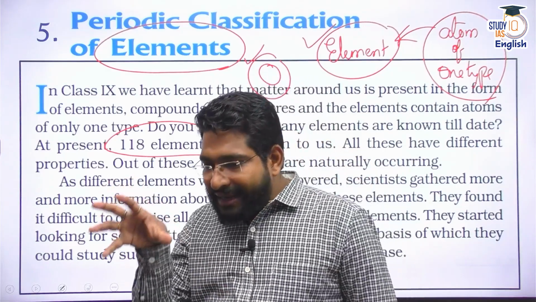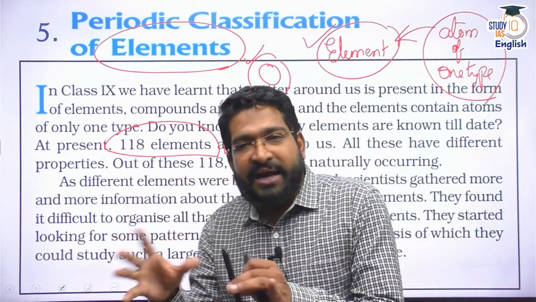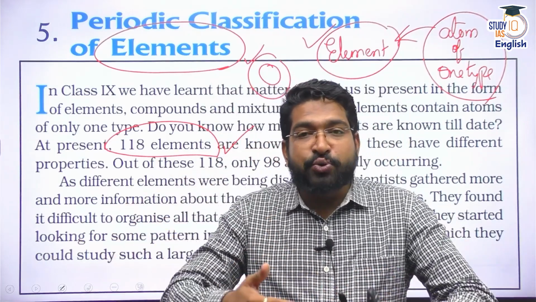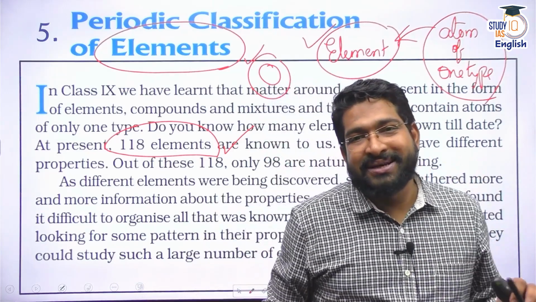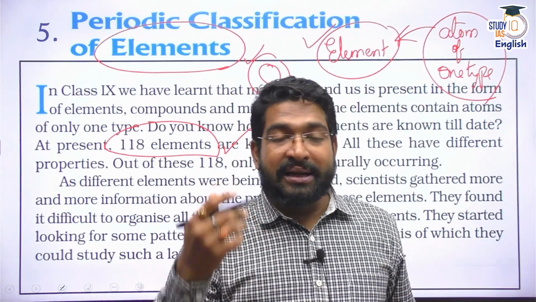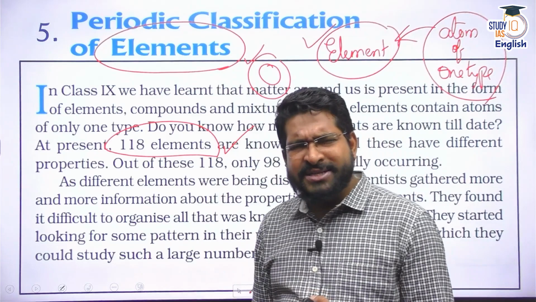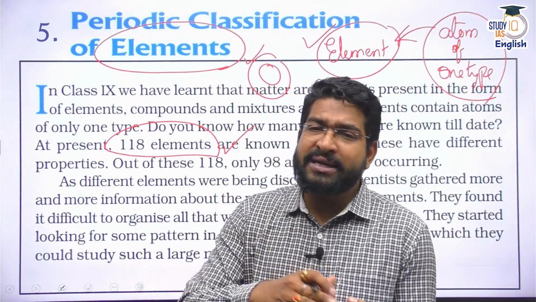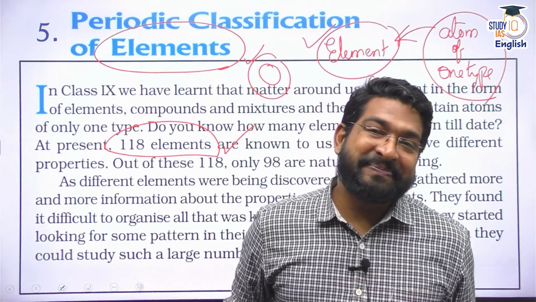So can I categorize these elements into one group or some kind of classification where I get to know more about the properties of these elements if I group them together? So classification always helps. All right. So scientists began classifying. Initially, there was a very crude level of classification, but slowly and steadily that classification, or the categories, they refined, and today we find the modern periodic table.